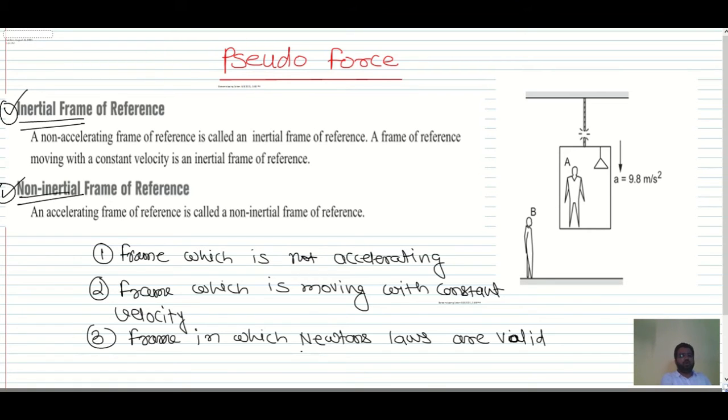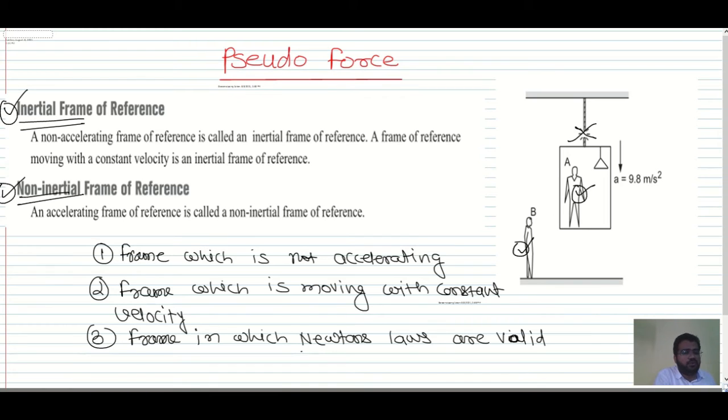So now what will happen in a non-inertial frame of reference? Newton's laws are not valid. Why? Because see here, if I consider man A, and this man is in the lift, and this is man B. If I cut the rope connected to this lift, then everything, the lift with this man and the lamp, will be in free fall, with an acceleration of 9.8 meters per second squared.